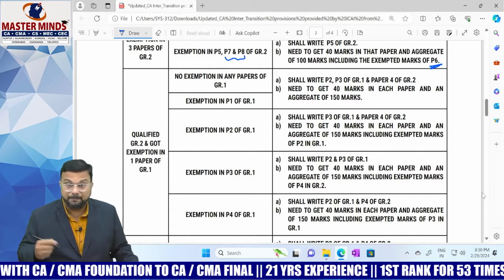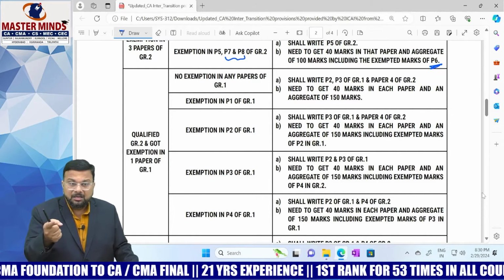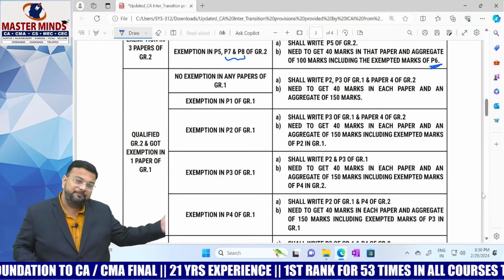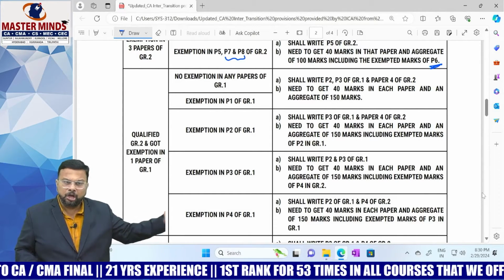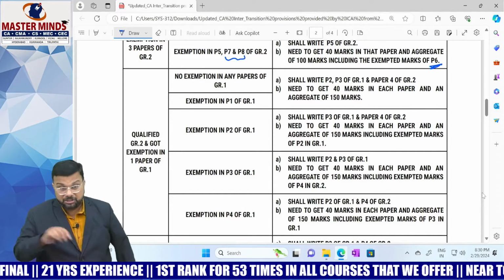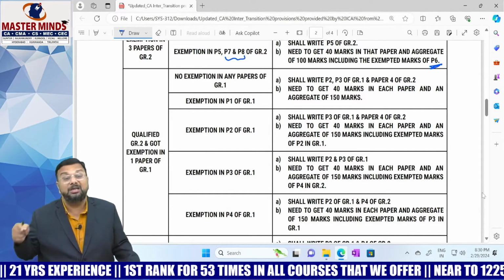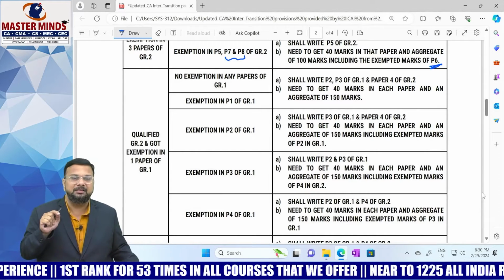Nothing but taxation, and paper 4 of G2, because you have qualified group 2, not group 1, right? Earlier in the old scheme, cost and management accounting was in group 1. Now it has shifted to group 2. So even though you have qualified group 2 in the old scheme, you still need to write cost and management accounting in the new scheme, which is in group 2. You need to keep that in mind.